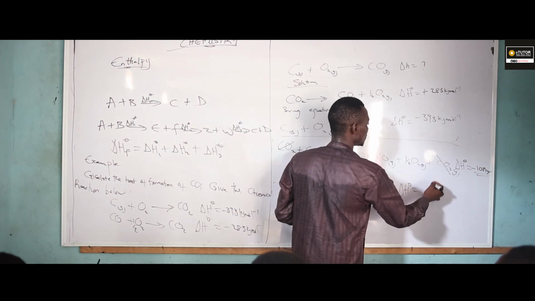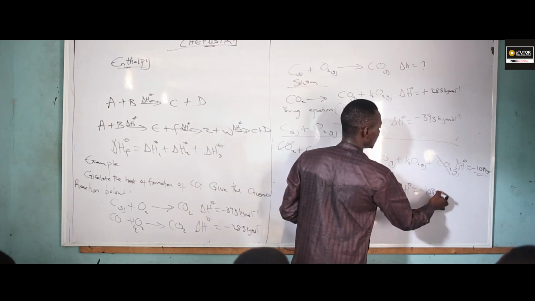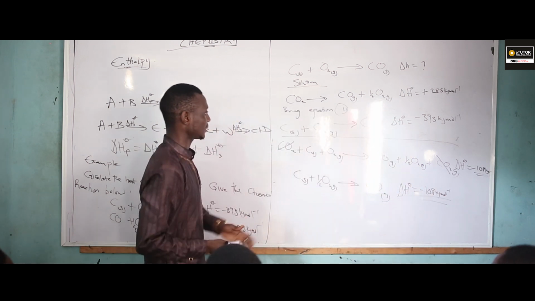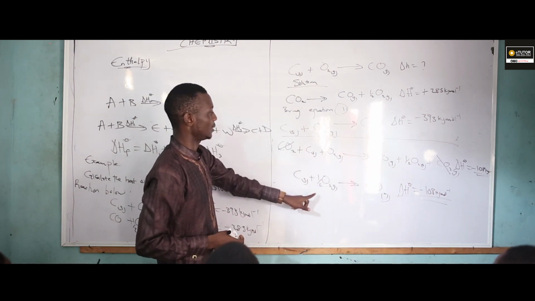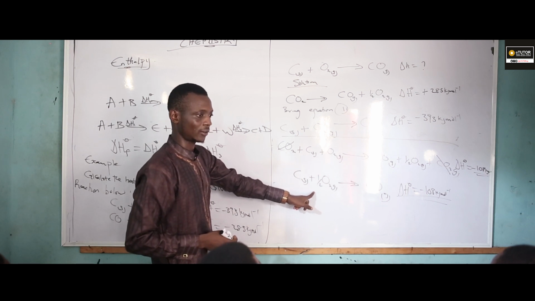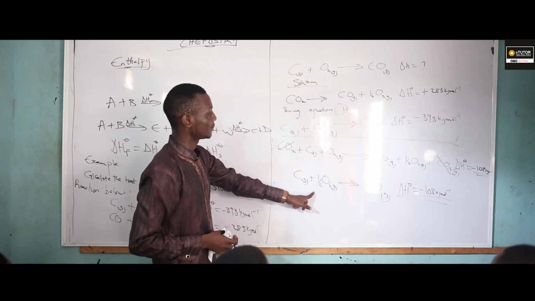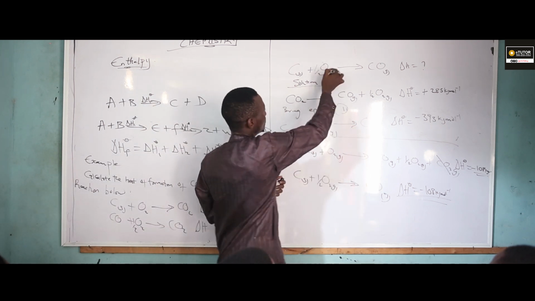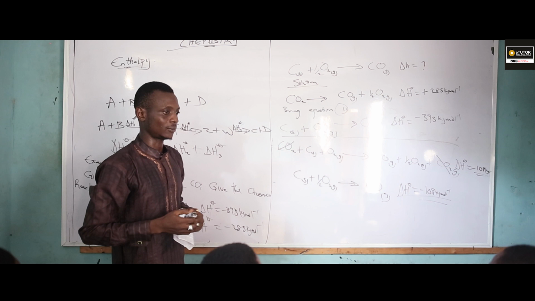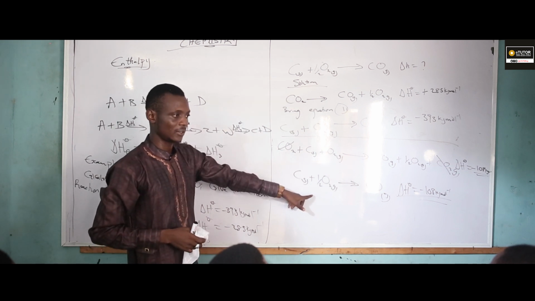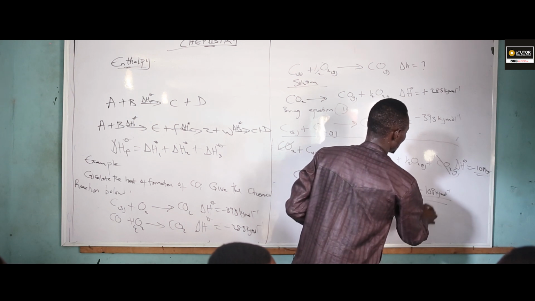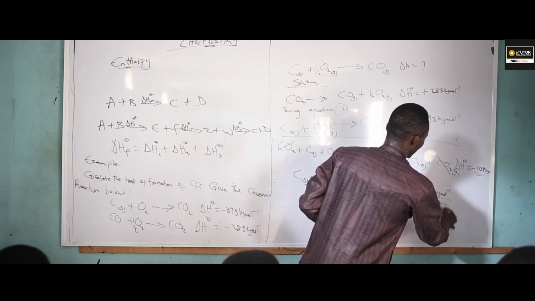So what is the answer now? Delta H equals minus 10.8 kilojoule per mole. Look at this equation and look at this. Is it the same thing? When you balance all this, you're going to have 1 over 2. Yes or no? Yes, it's the same thing. That means the enthalpy for this is going to give us minus 10.8 kilojoule per mole.